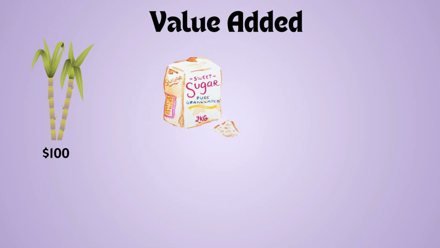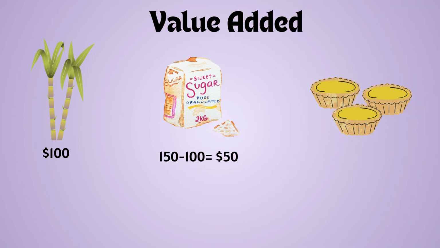What exactly is the value added? The sugarcane is sold for $100 and the sugar mill processes the sugarcane and adds a value of 150 minus 100, that is $50. The bakery buys the sugar for $150 and sells the pastry for $250. So the value added would be equal to 250 minus 150, which is equal to $100.